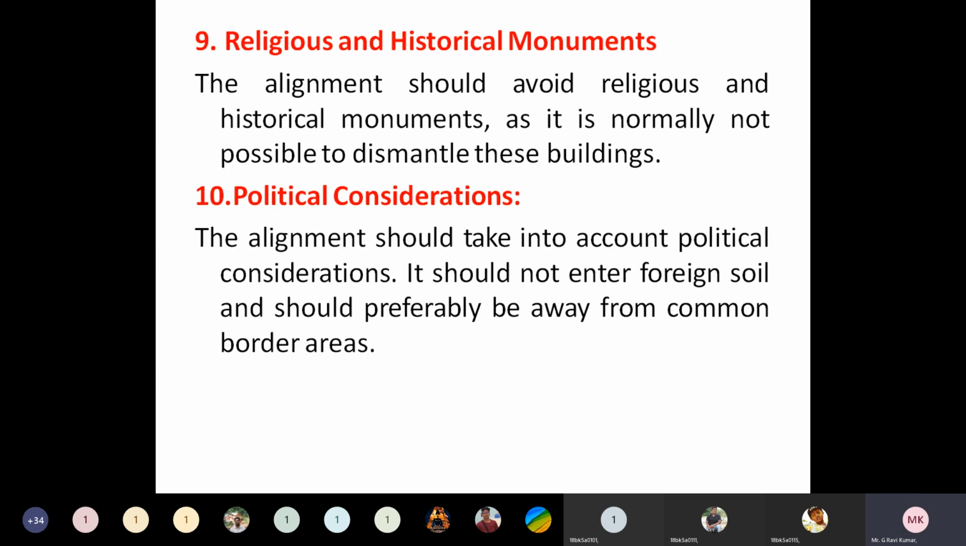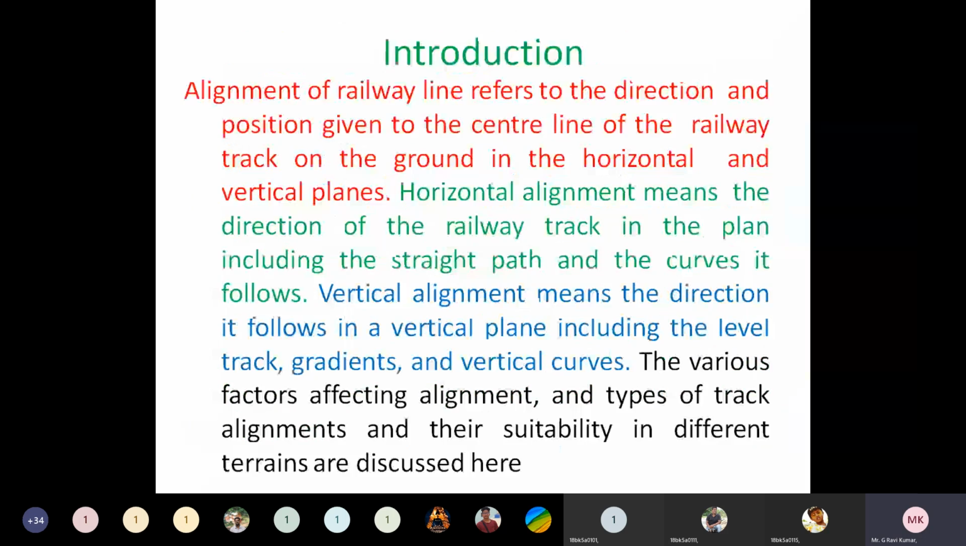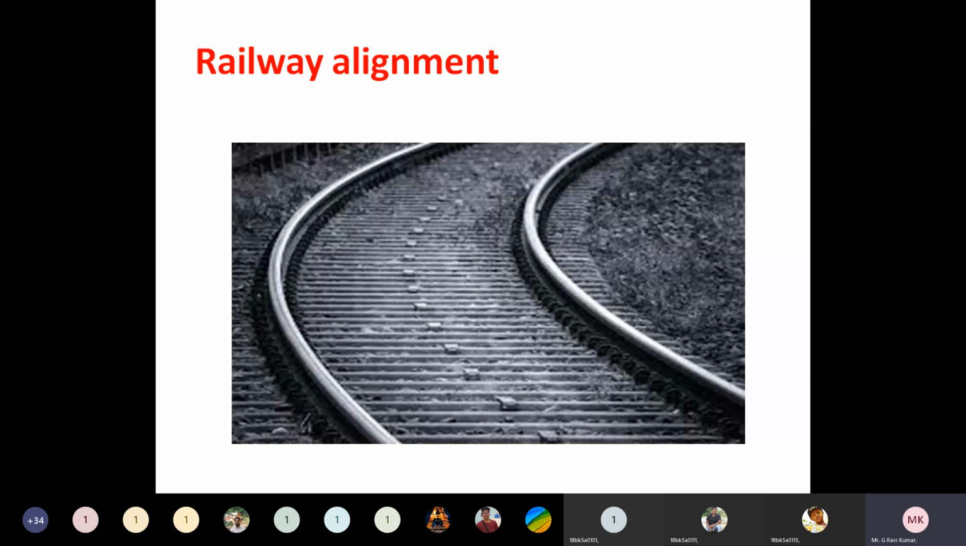So this is about railway alignment. Railway alignment is nothing but the center line of a railway track. A railway alignment should be economic for construction, and it should provide safety and comfort to the passengers who are traveling, and it should be the shortest distance between two points.